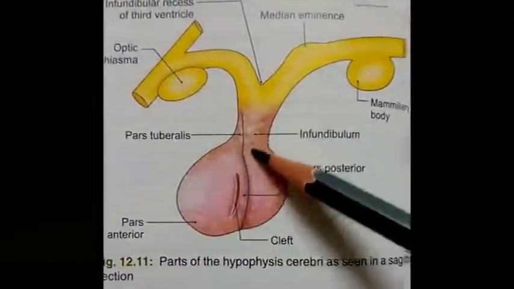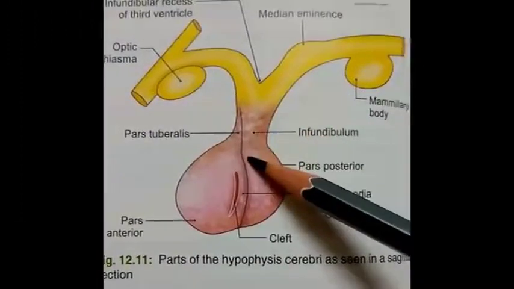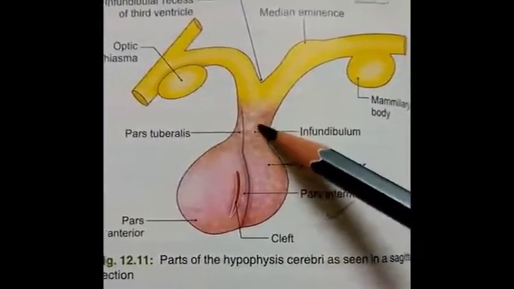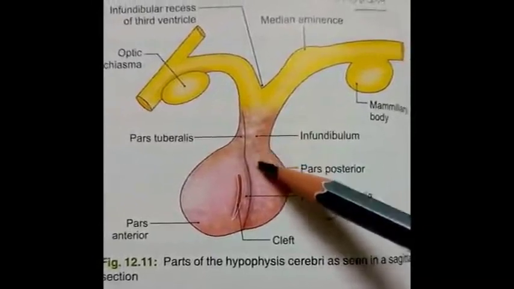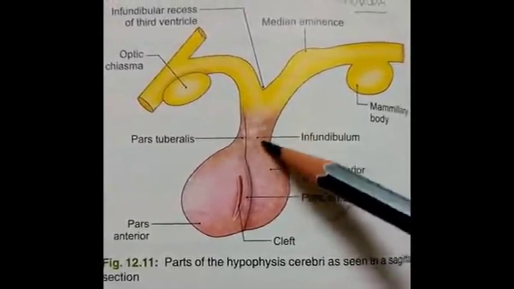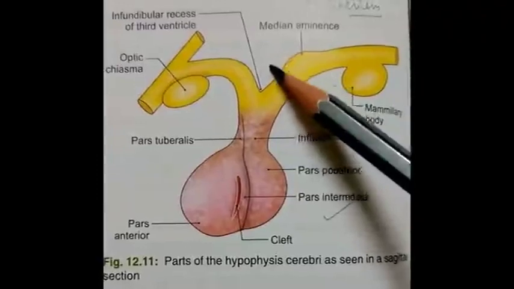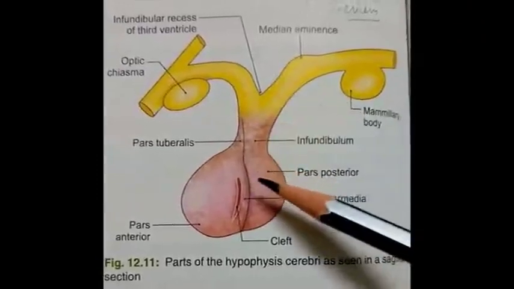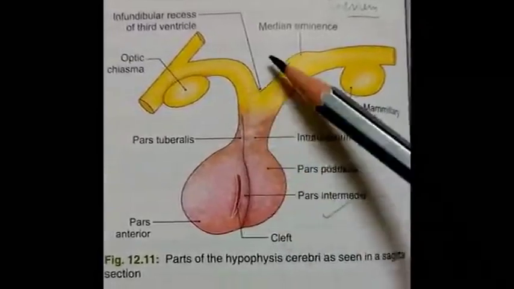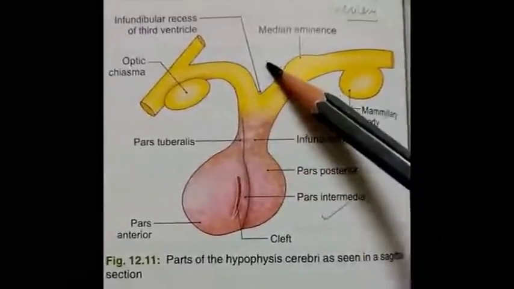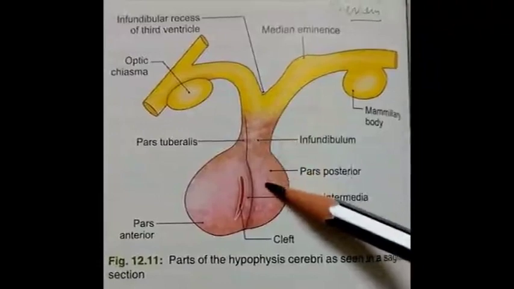Then infundibular stem or simply infundibulum. This part contains the neural connections between the posterior lobe and the hypothalamus. So this is the area of the hypothalamus. Between this posterior part and hypothalamus there are neural connections, meaning nerve fibers extend from hypothalamus to posterior lobe.